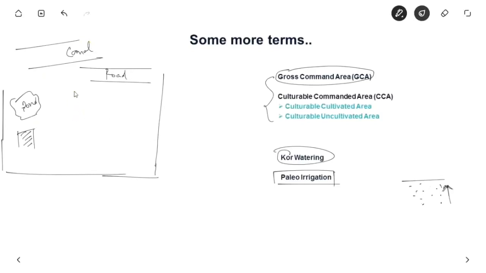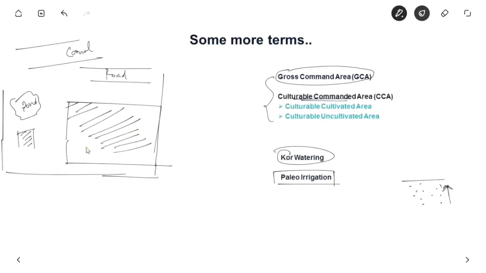The actual area of the land which is irrigated is known as cultivable command area. Except the pond, road and building, the total irrigated area is known as cultivable command area. Here is a canal and distributary, and water comes from this directly to the land, and that area is known as cultivable command area.